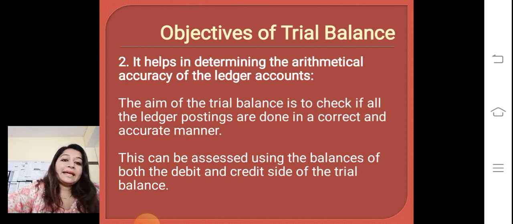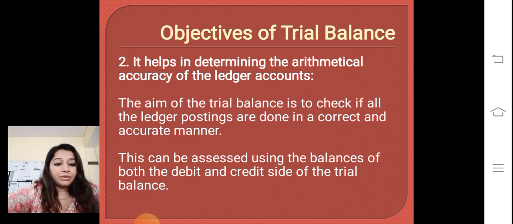Second objective, it helps in determining the arithmetic accuracy of the ledger accounts. The main aim of the trial balance is to check if the ledger postings are done in an accurate manner. This can be assessed using the balance of both debit and credit sides being equal. How can we check the accuracy of trial balance? If the debit side and the credit side of the trial balance are the same, it means the ledger posting is accurate, it is correct.